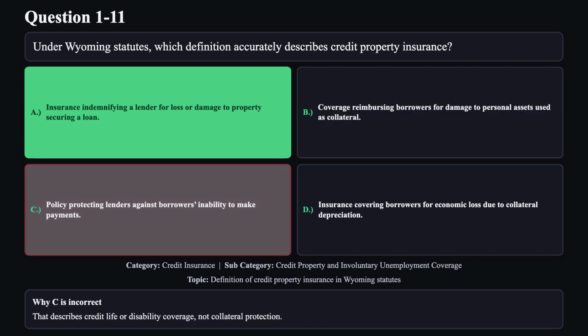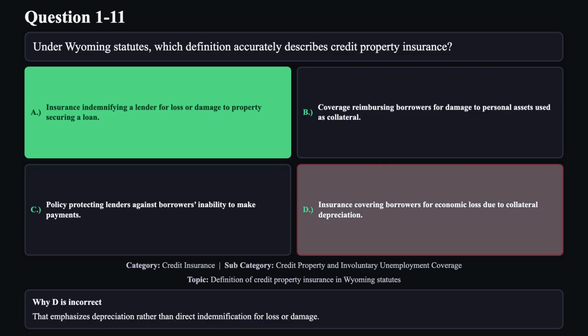Reason C is not correct. That describes credit life or disability coverage, not collateral protection. Reason D is not correct. That emphasizes depreciation rather than direct indemnification for loss or damage.